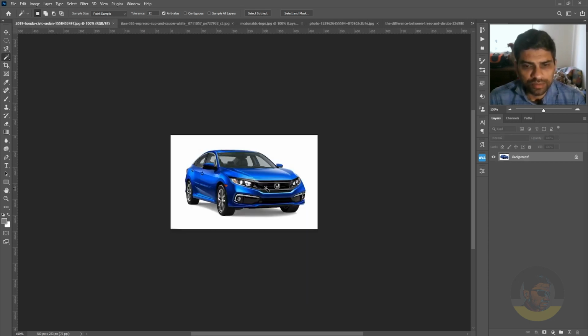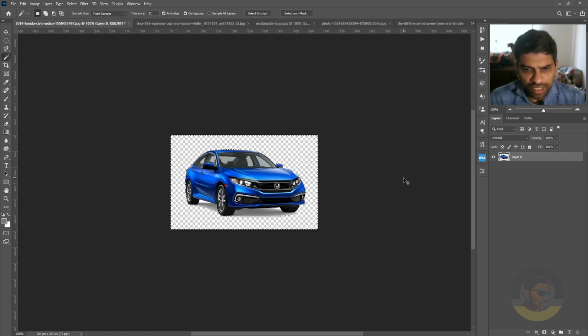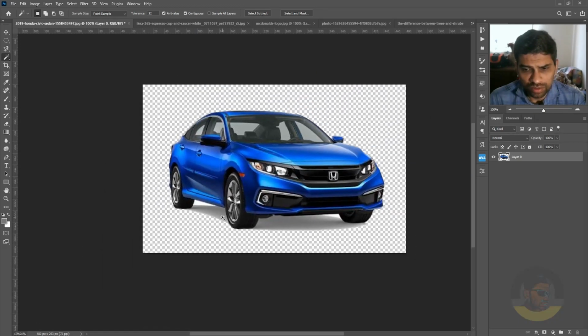Press Ctrl Tab to go to the final example here. Now what should we do here? If I choose the magic wand tool and select the white color, let me just check the contiguous option so it won't select the whites within the car. Click on the white outside, unlock this layer, press the delete key, and the white color is gone, but the problem here is the shadow still exists.